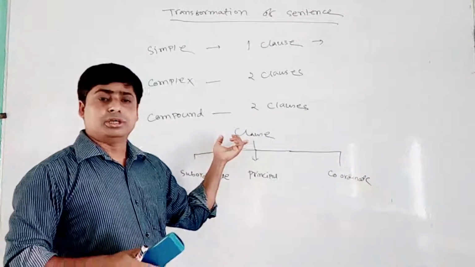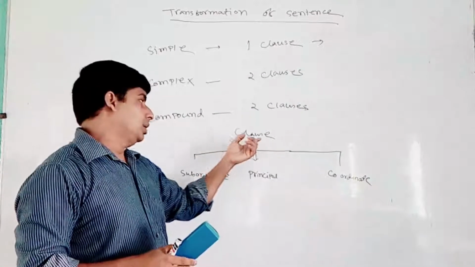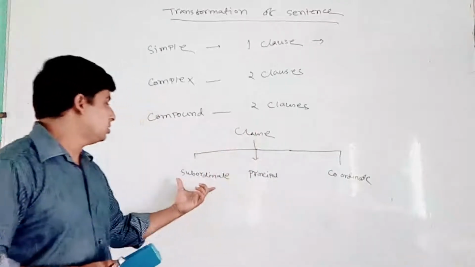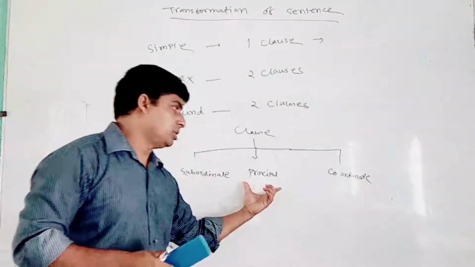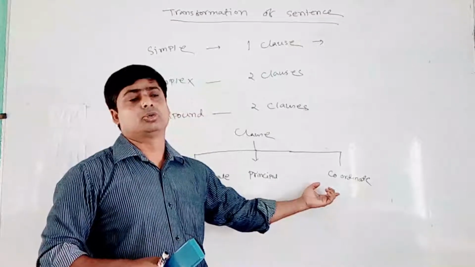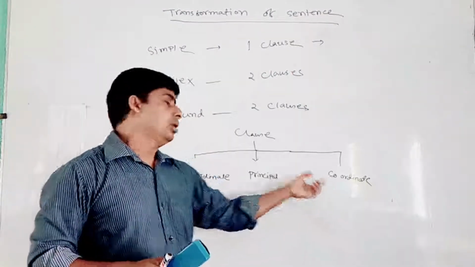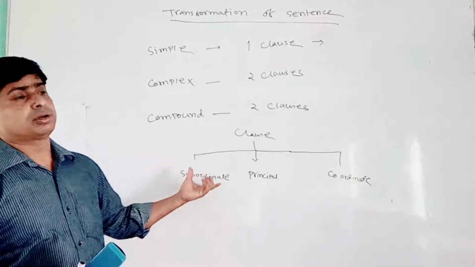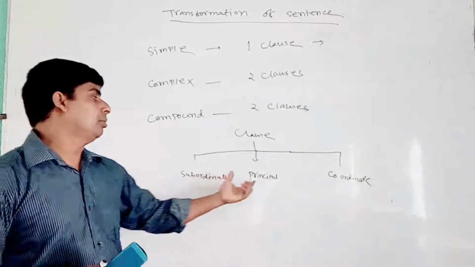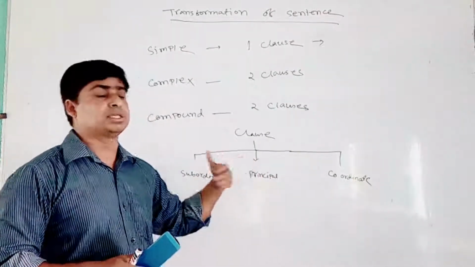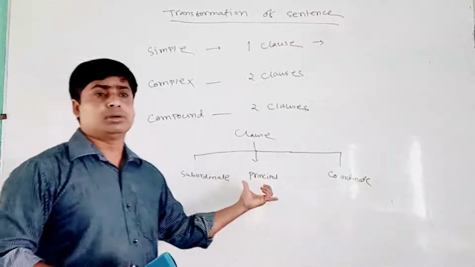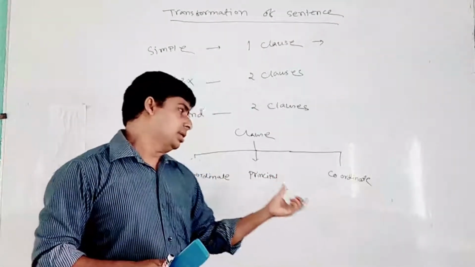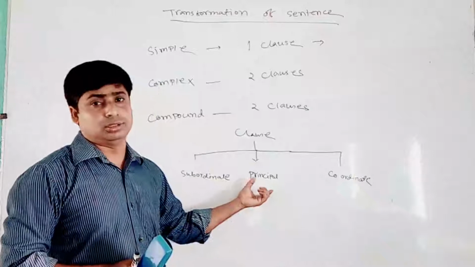The classification of clauses: it can be divided into three parts. First, subordinate clause, then principal clause, and coordinate clause. A subordinate clause is dependent on the principal clause, that means on other clauses. A principal clause is very much independent. It never depends on others.